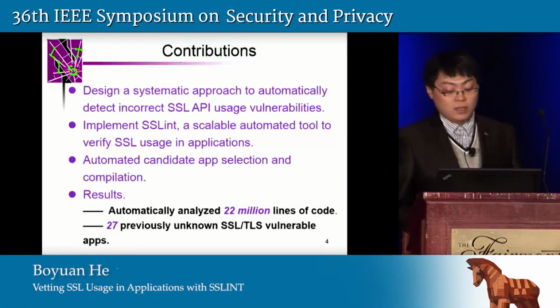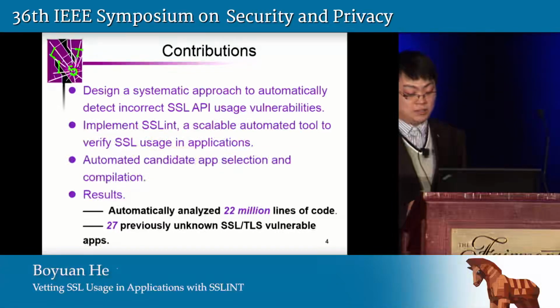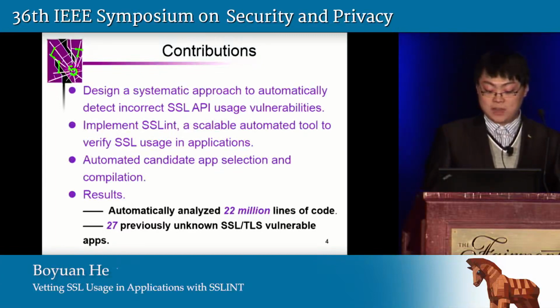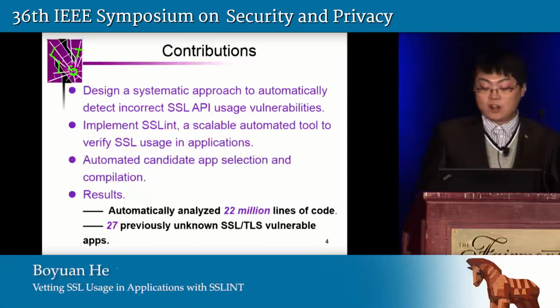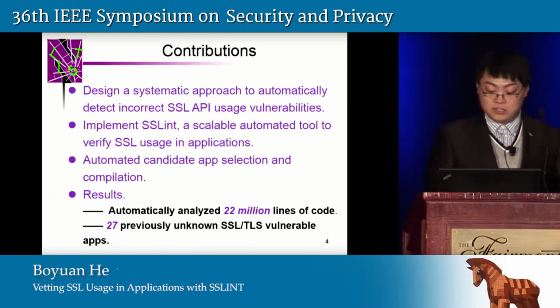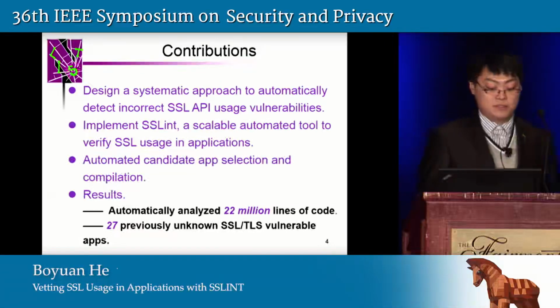The third one, in order to find all the applications using SSL library APIs as our candidates, we're leveraging the existing package managers, which exist in many Linux distributions, for automatic compilation and analysis, and then acquire all the target applications with SSL library as their build dependencies.